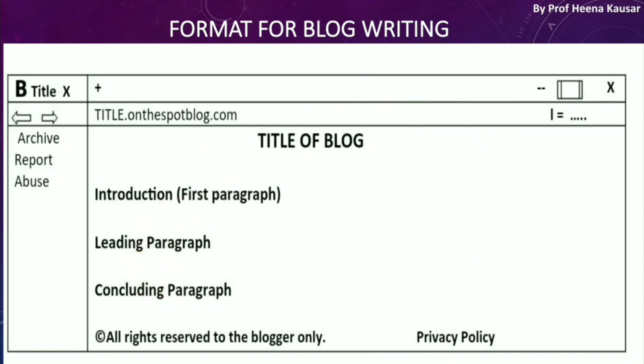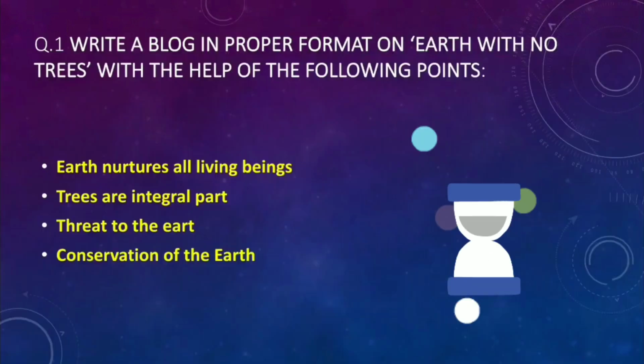And the last one is the footer. Footer will give you 1 mark. So you need to write C in a circle. This sign is for copyright claim. And you need to write all rights reserved to the blogger only, meaning you have the copyright of this blog. And on the right side you can write privacy policy. So remember this format, remember this kind of interface you need to draw in your examination.